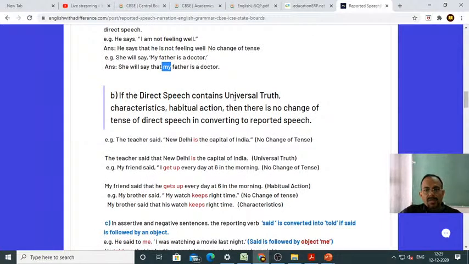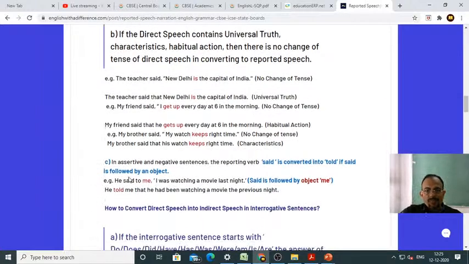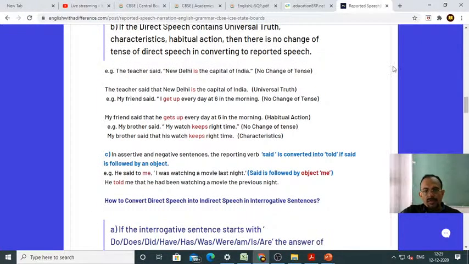Anyway, if the direct speech contains a universal truth, characteristics, or habitual action, then there is no change of tense of direct speech in converting to reported speech. Like, teacher said, New Delhi is the capital of India. Then my friend said, I get up every day at 6 in the morning. My friend said that he gets up. My brother said, my watch keeps right time. No change of tense.